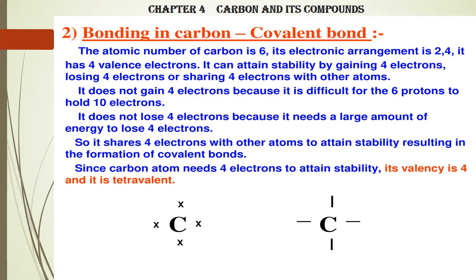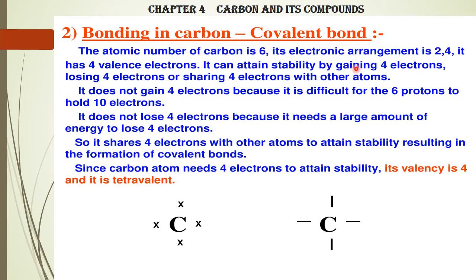Bonding in carbon. Covalent bonding. In Class 9, you have learned about ionic bonding, that is transfer of electrons. Either you give electrons or take electrons. Here it is not possible. Why? Because the atomic number is 6 and the electronic configuration of carbon is 2, 4. The first shell, K shell, will have 2 electrons, the second shell 4 electrons. It has 4 valence electrons. Valence means the last electrons.